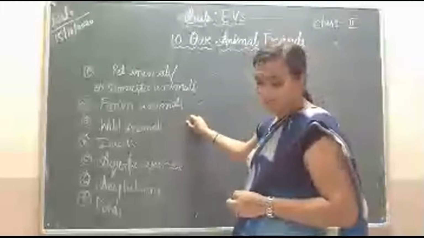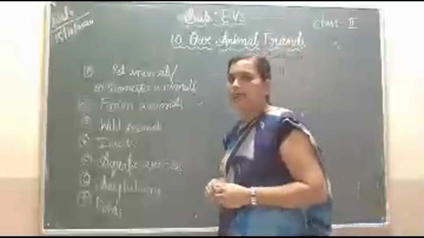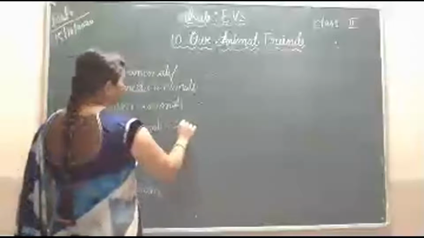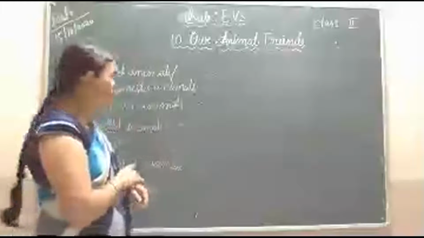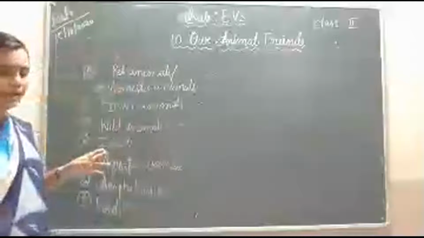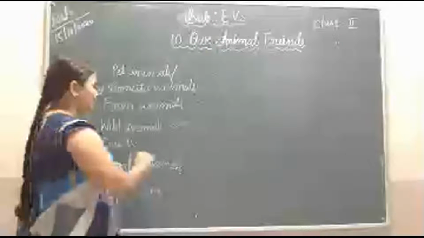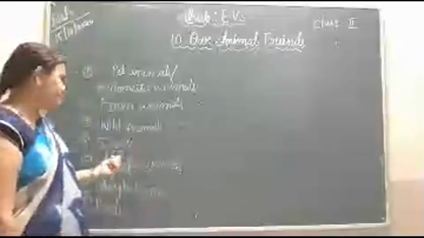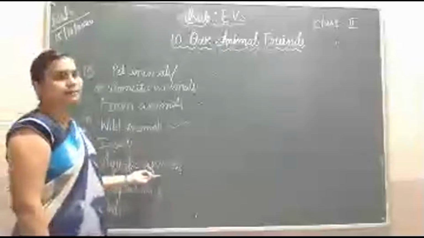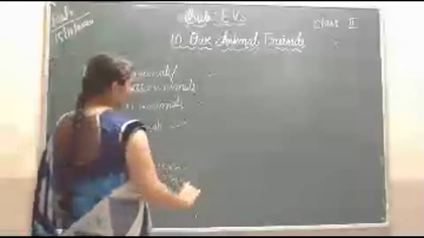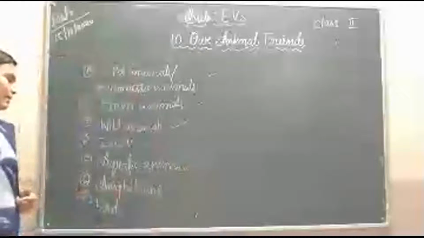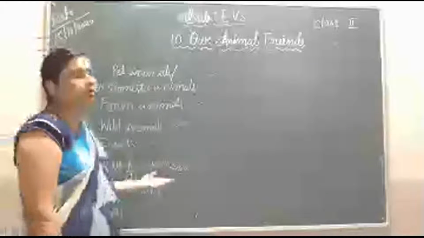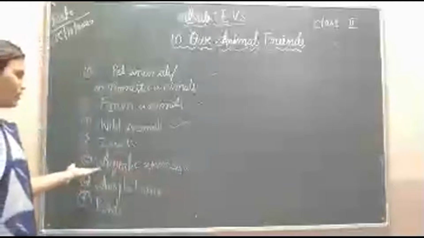Next, wild animals. Wild animals live in a jungle. Jungle means forest. The animals which live in the forest we call wild animals. Next, insects. Small animals are called insects. Aquatic animals are the animals which stay in water. Many animals live in water.